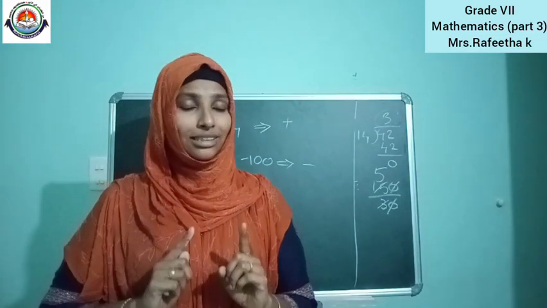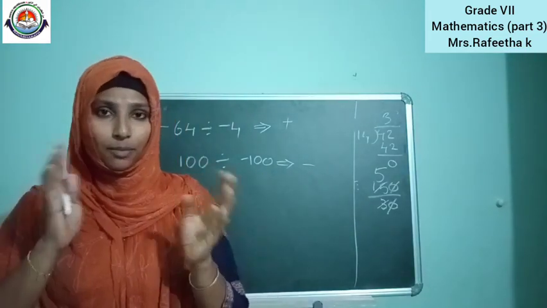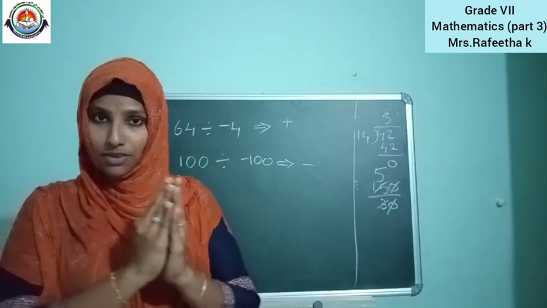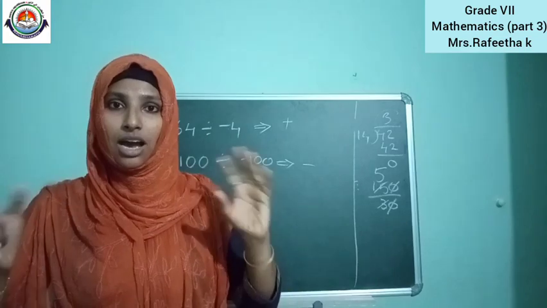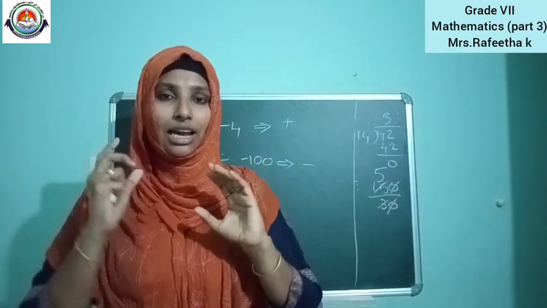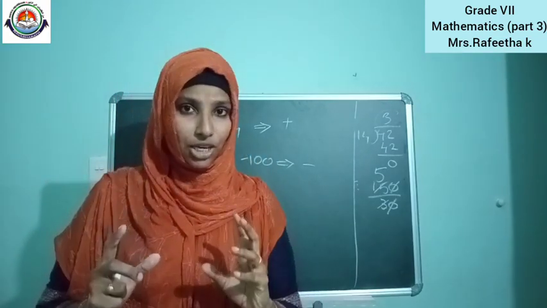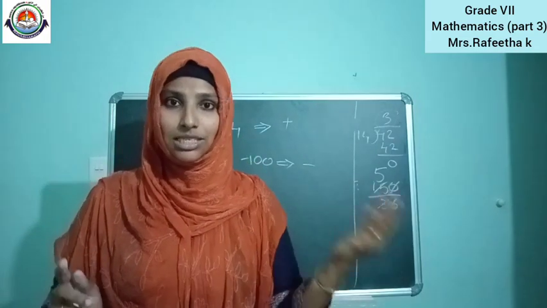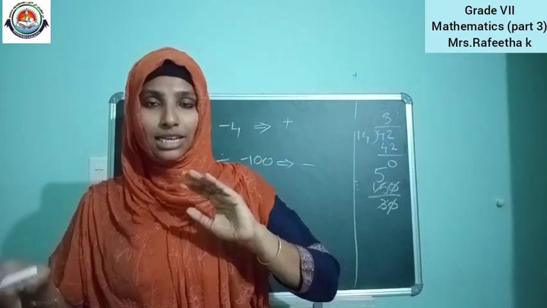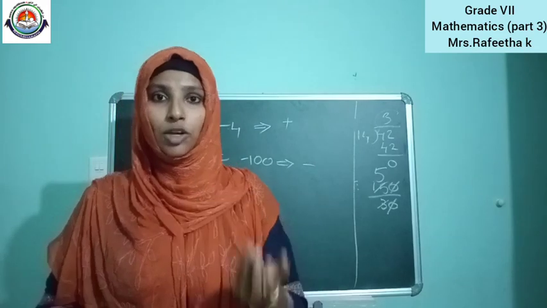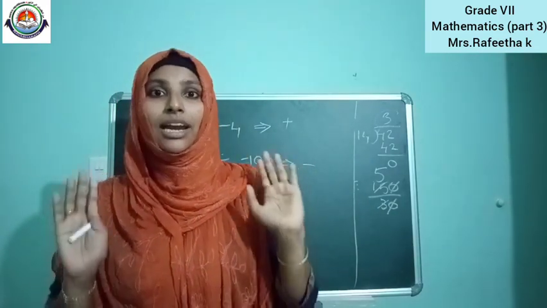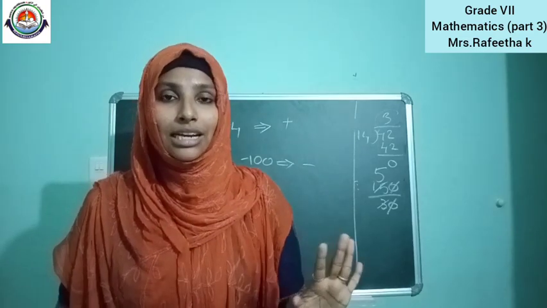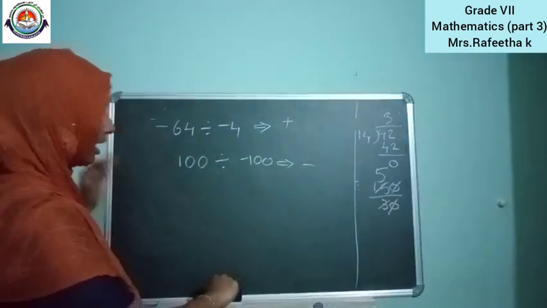Don't forget how the negative and positive signs come. In the case of multiplication and division, if both signs are negative or both signs are positive, the answer will be positive. If the signs are opposite, that is one is negative and one is positive, in multiplication and division also, the answer will be negative. Don't forget that.